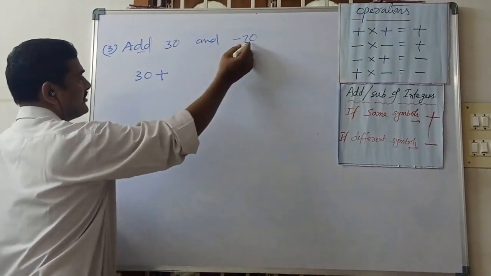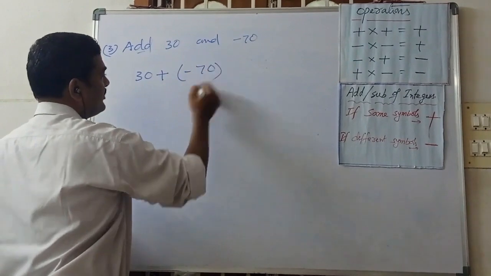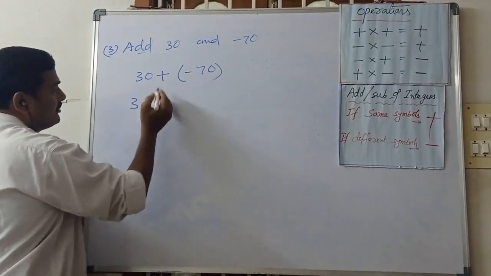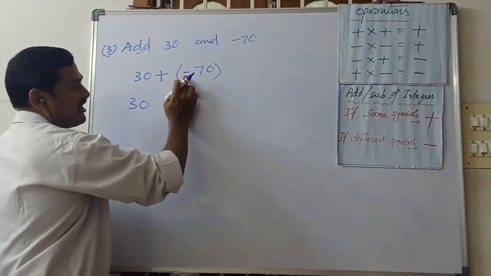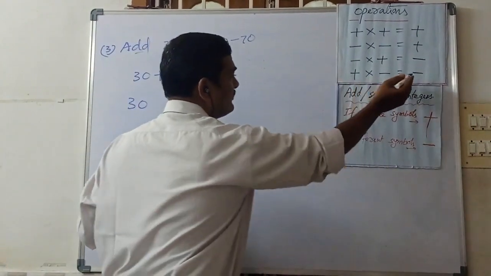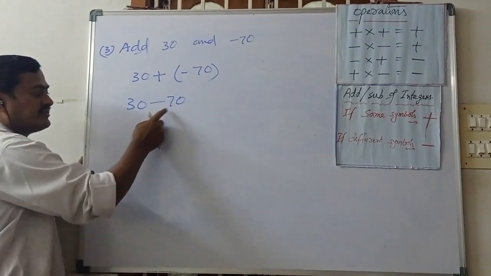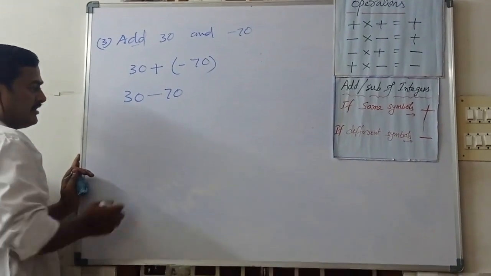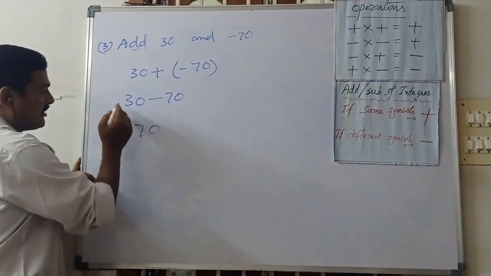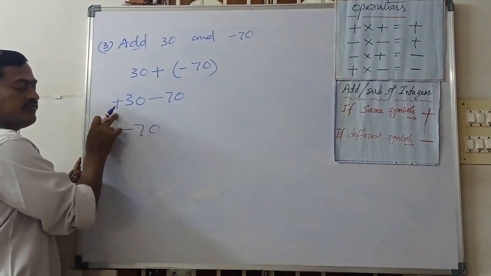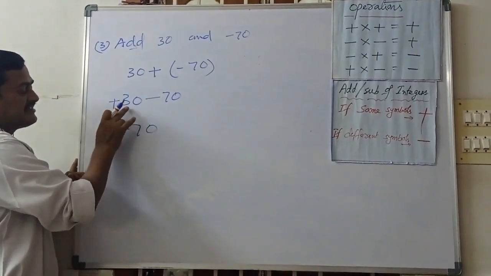Plus, and the second number, what is that? Minus 70. Now 30, the operation plus into minus, minus 70. Here, what is the greater number? The greater value here is minus 70, and here with no symbol, what can we consider? We can take it as plus 30.